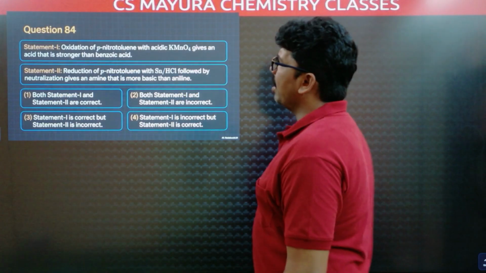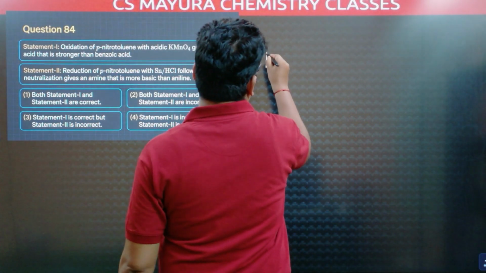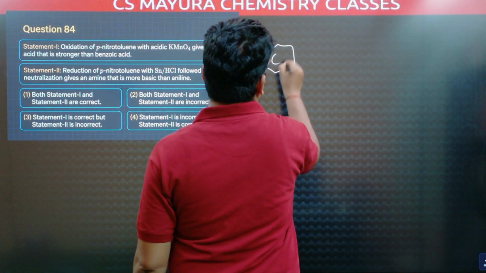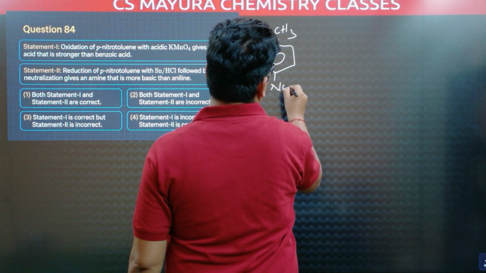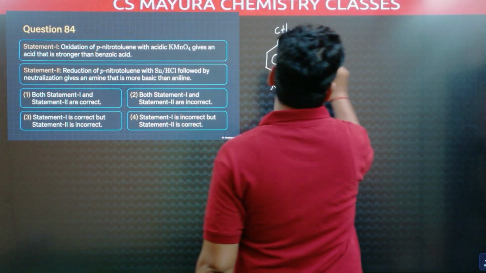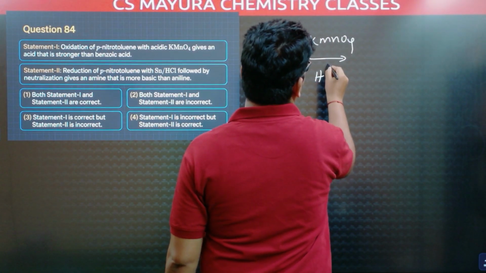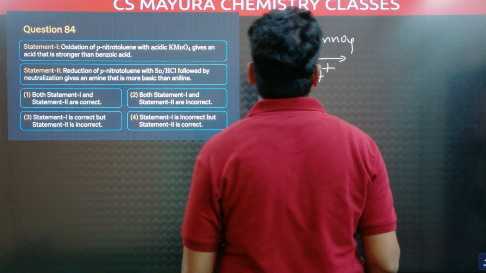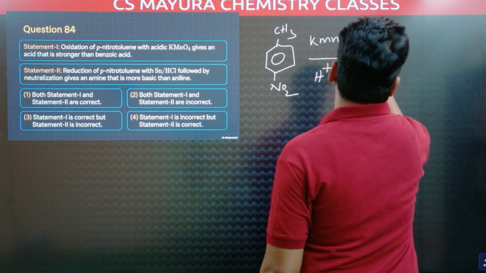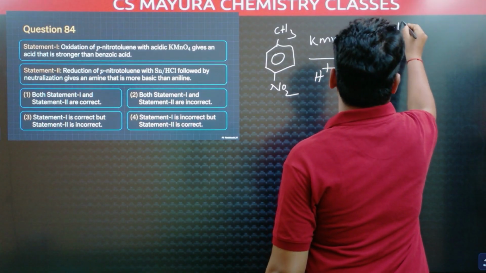Here only conjugation. Oxidation of para-nitrotoluene. This is toluene, para position nitro. This is oxidized with acidified potassium permanganate. This CH3 is oxidized to COOH group.